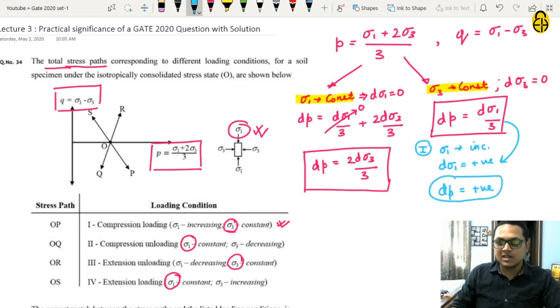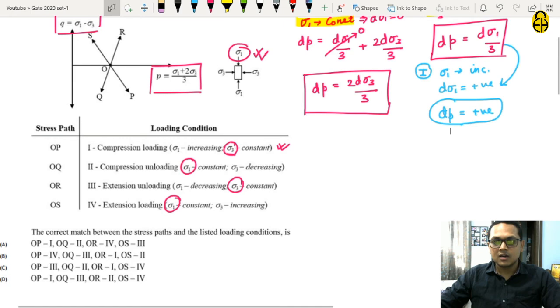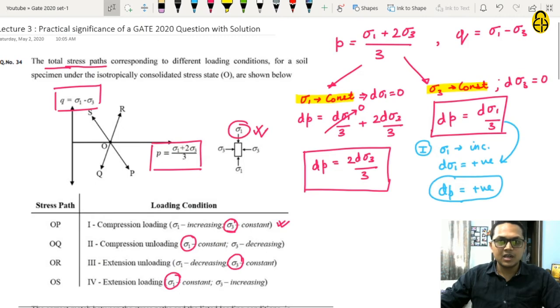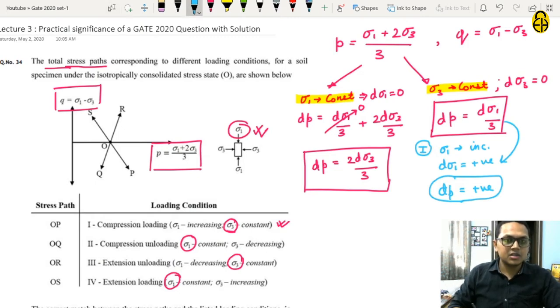So for first loading condition, we have got one result, that dP is positive. Now if you see the graph plotted in the question, check which stress path is having an increasing value of P. If you check OP, the P is increasing, yes.